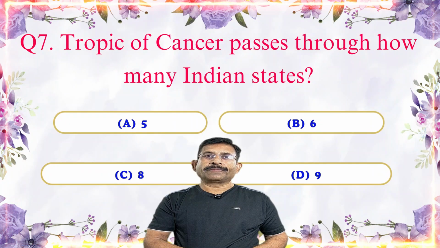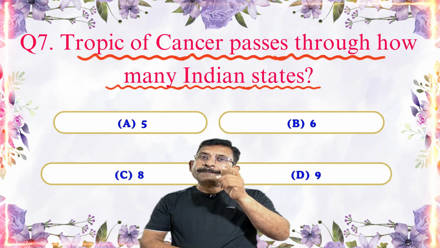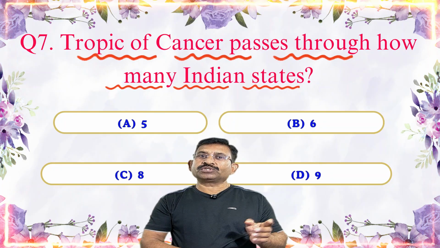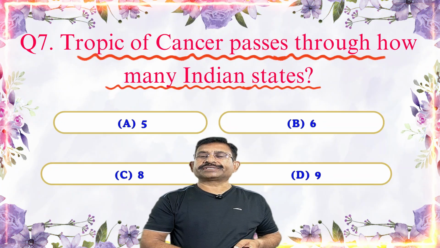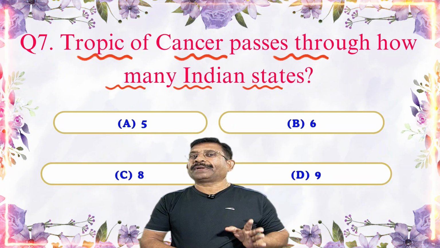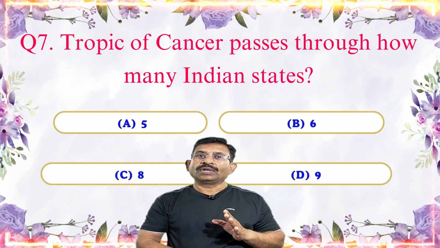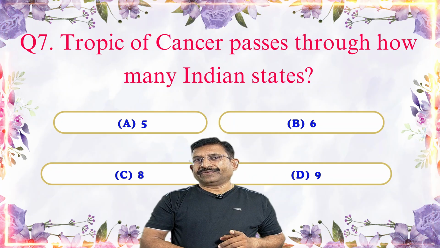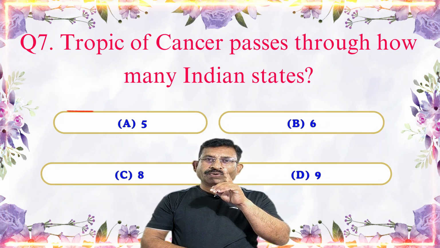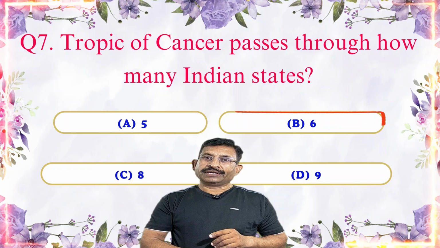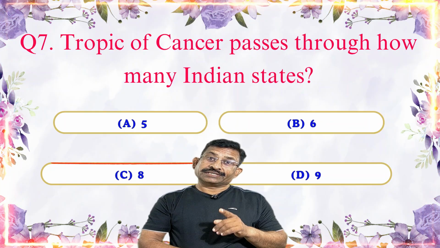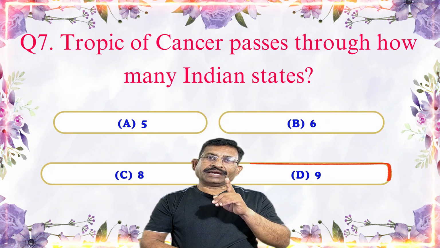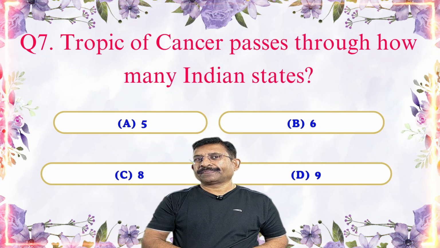Next question. The Tropic of Cancer passes through how many Indian states? Four answers are there. A. 5 states, B. 6 states, C. 8 states, and D. 9 states.